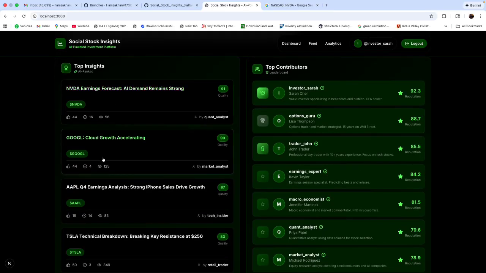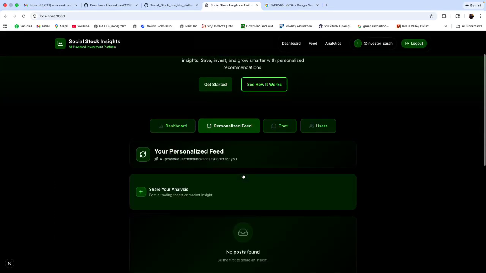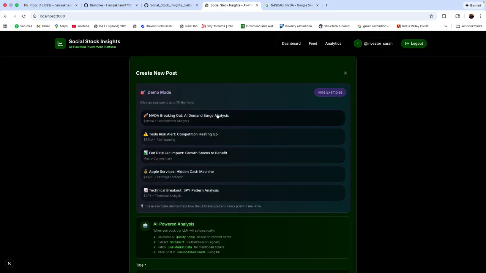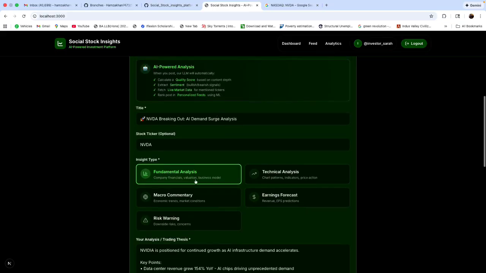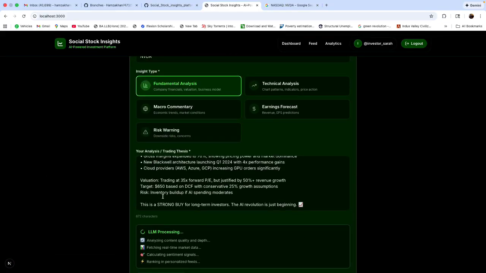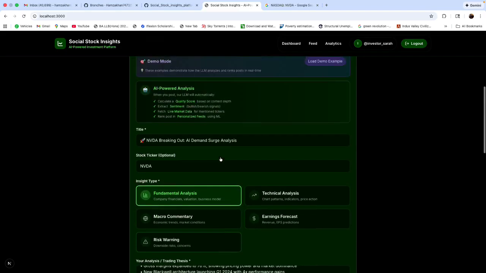And these are the top insights right now, and if you want to share your analysis, I added some demo example, like if you are posting on Nvidia stocks and adding this. So this is going to post it in the backend, and the LLM will decide.